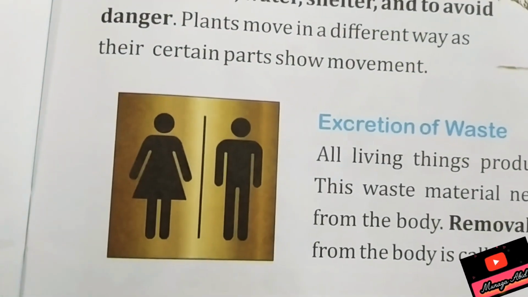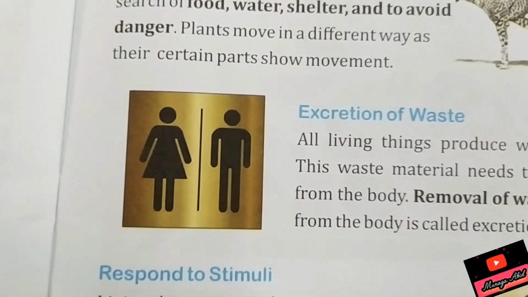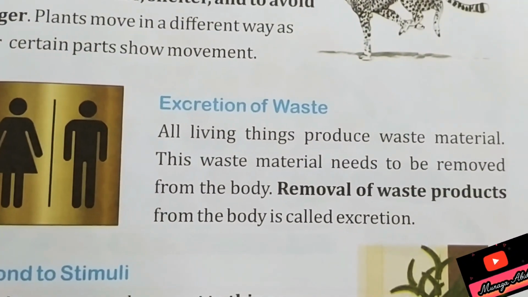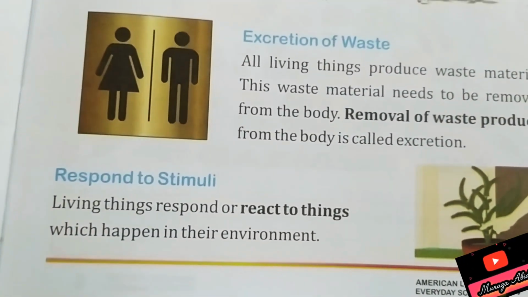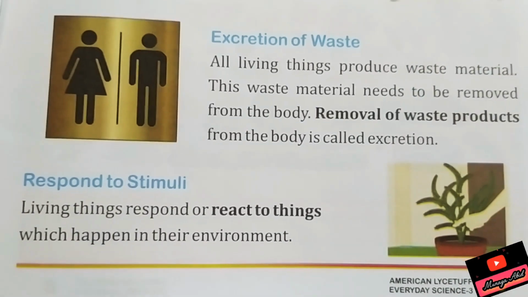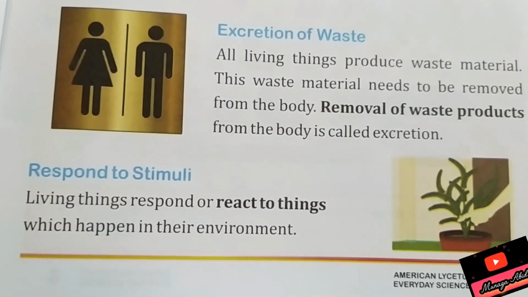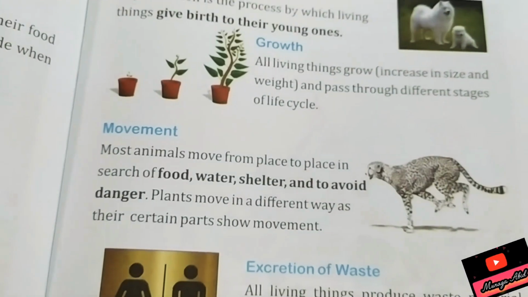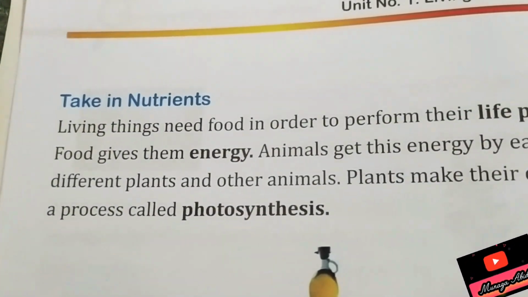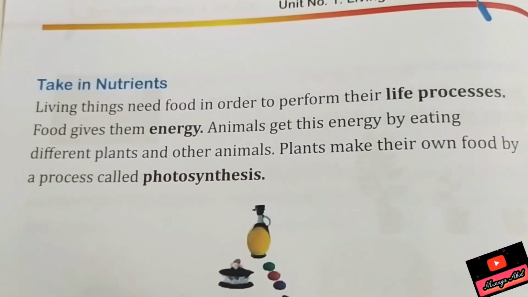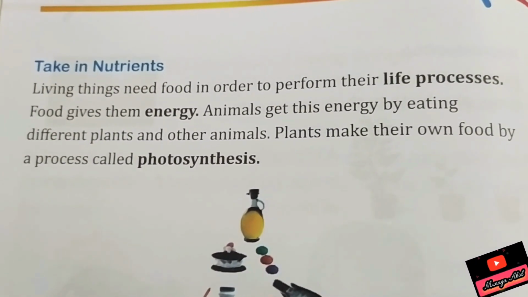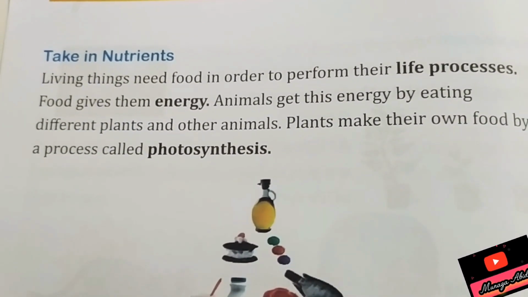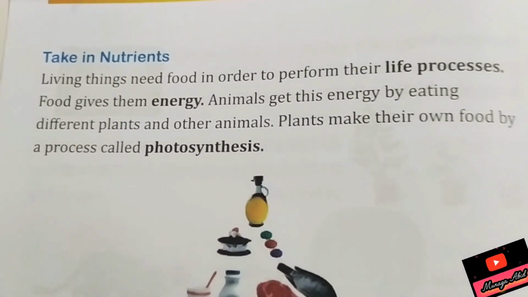You would have seen this sign in the malls. Removal of waste products from the body is called excretion. The sixth property is responding to stimuli. They react to things around them, to what is happening in their environment. The seventh property is that they take in nutrients. It means they take food. But plants take air, carbon dioxide and water, and they make their food by themselves.